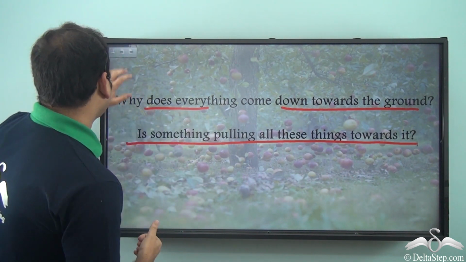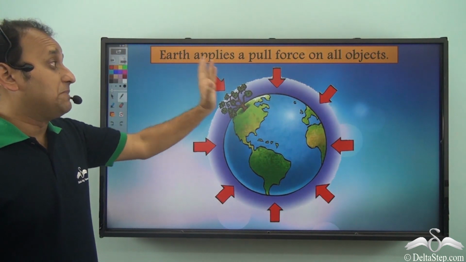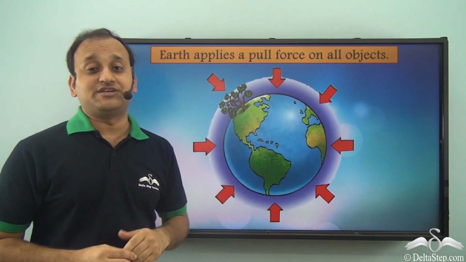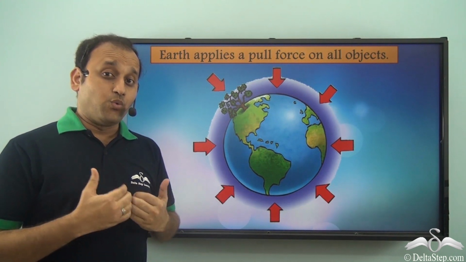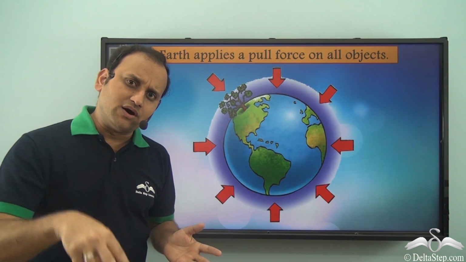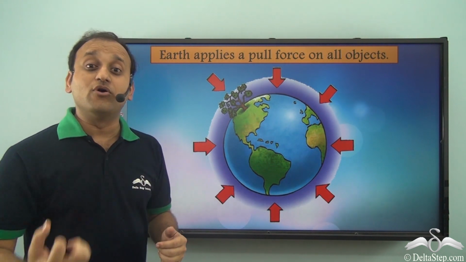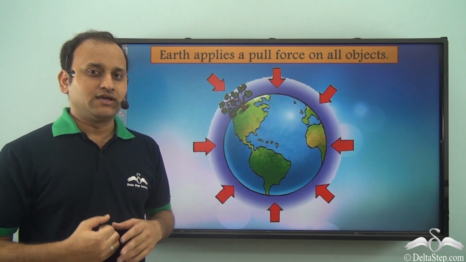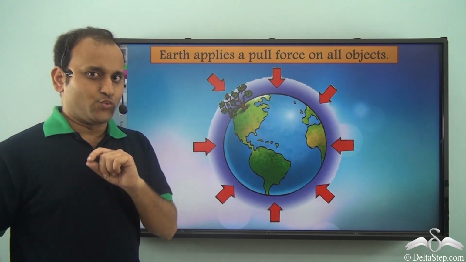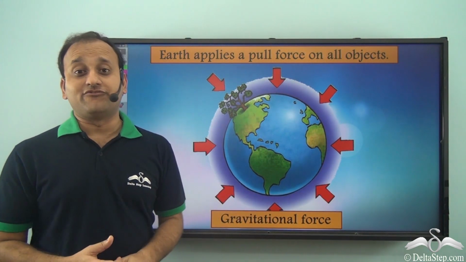Well, actually, the earth applies a pull force on all objects, and that is why whatever is free, it actually falls towards the earth, because earth is applying a pull force on every object. And what do we call this force? Well, this force is called gravitational force.